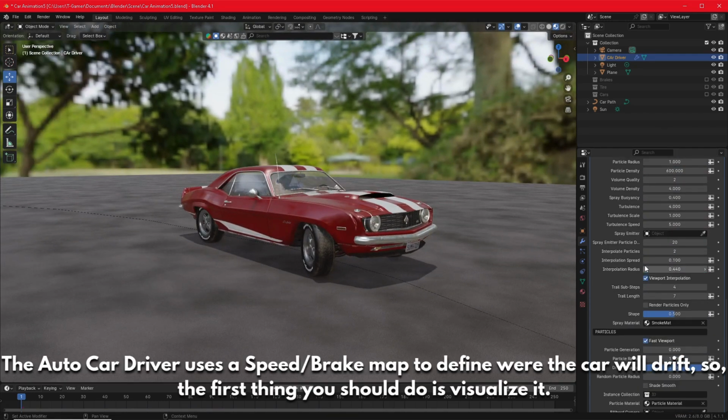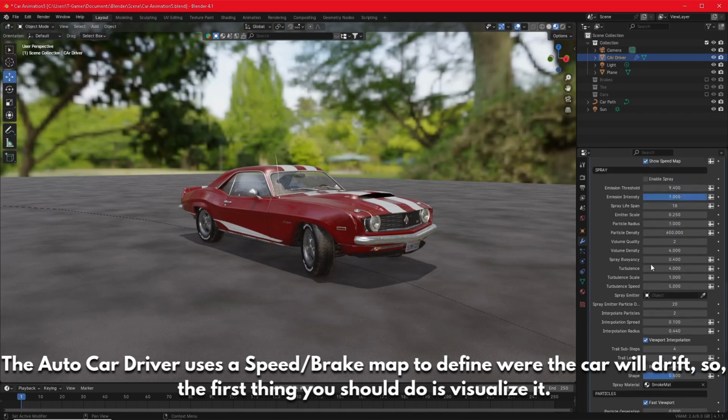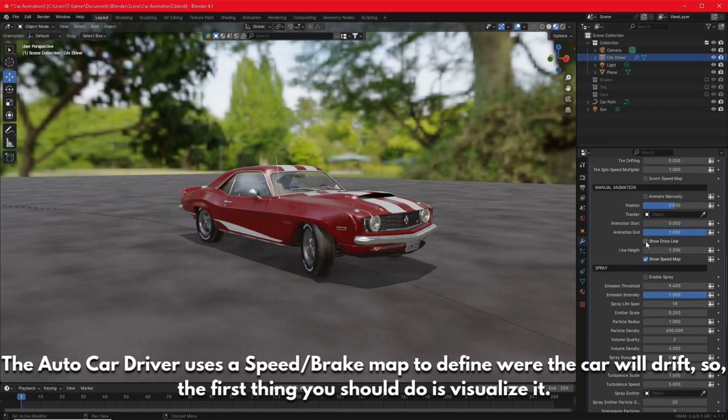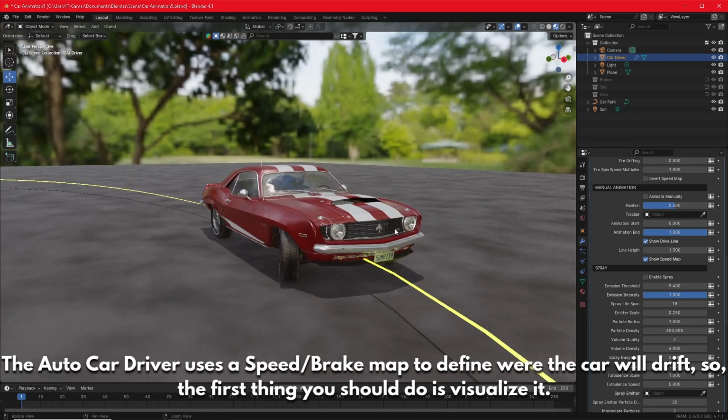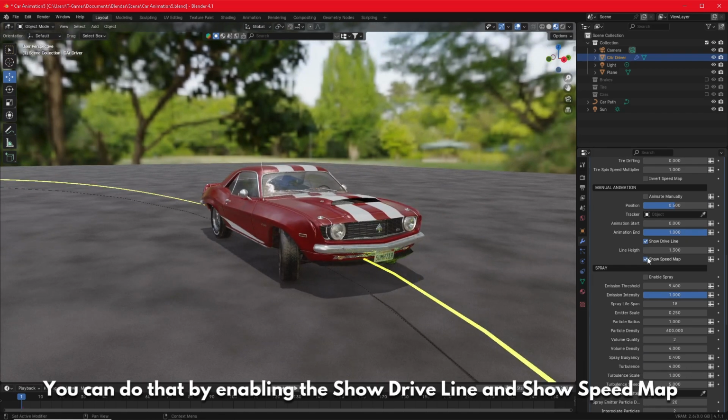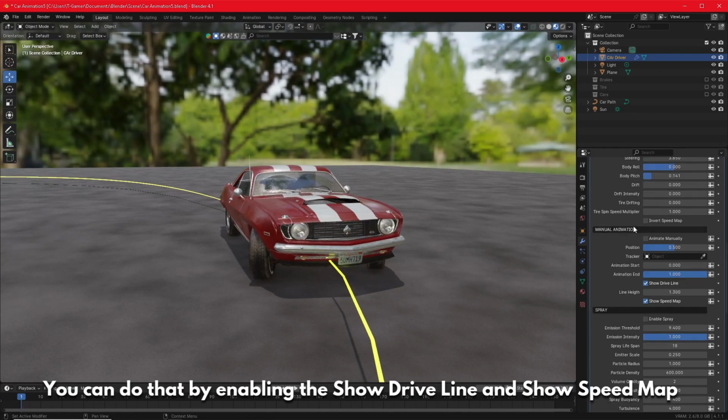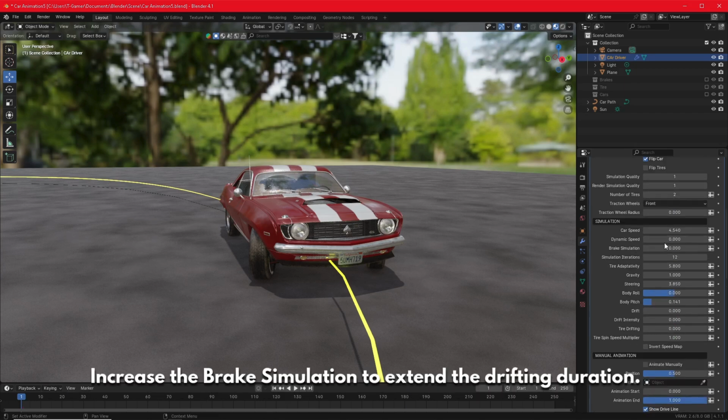The Auto Car Driver uses a speed brake map to define where the car will drift, so the first thing you should do is visualize it. You can do that by enabling the Show Driveline and Show Speed Map. Increase the brake simulation to extend the drifting duration.